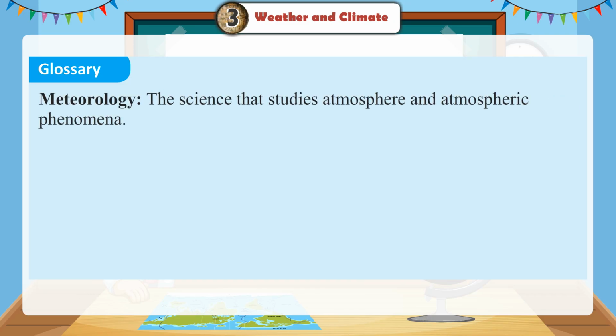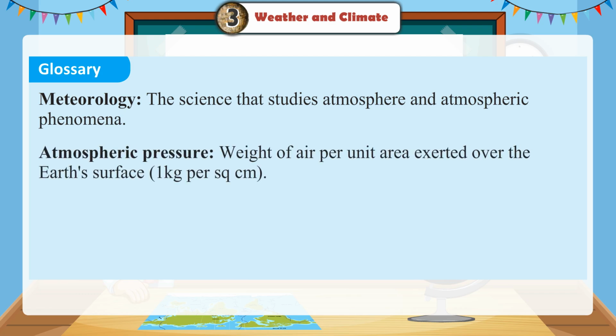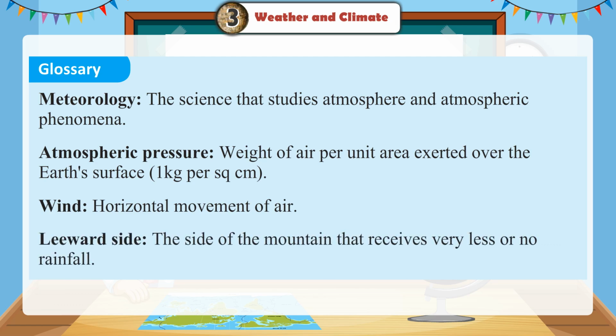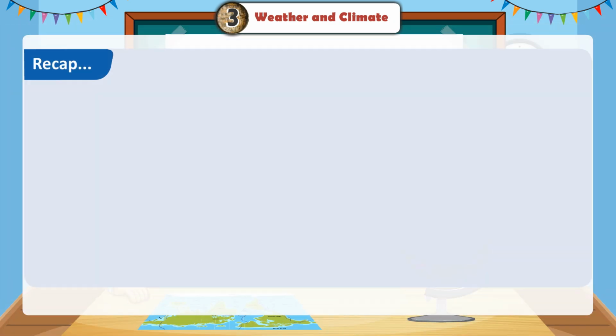Glossary. Meteorology, the science that studies atmosphere and atmospheric phenomena. Atmospheric pressure, weight of air per unit area exerted over the Earth's surface, 1 kg per sq. cm. Wind, or horizontal movement of air. Leeward side, the side of the mountain that receives very little or no rainfall.